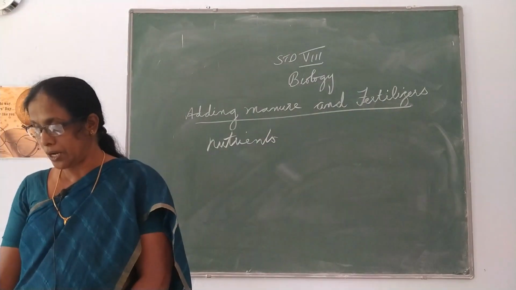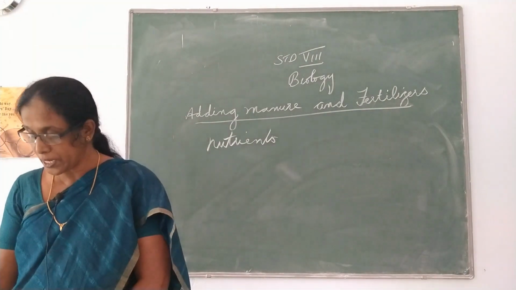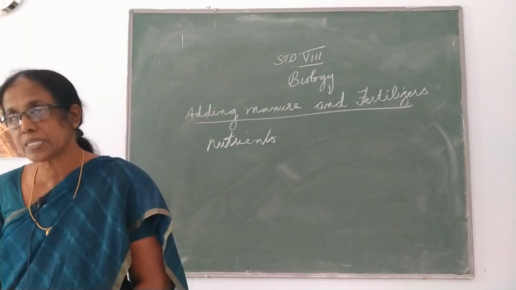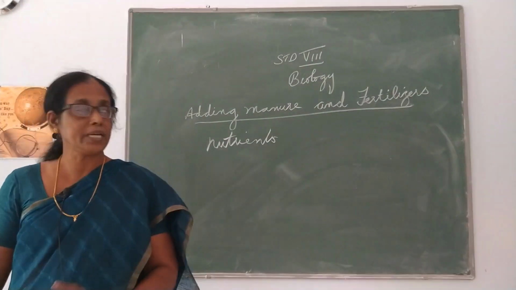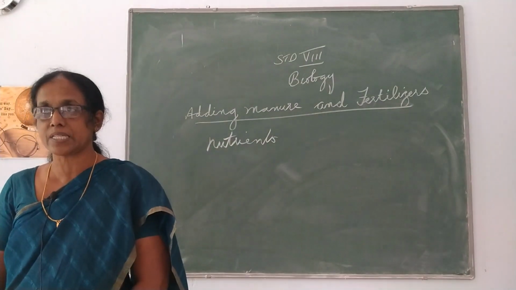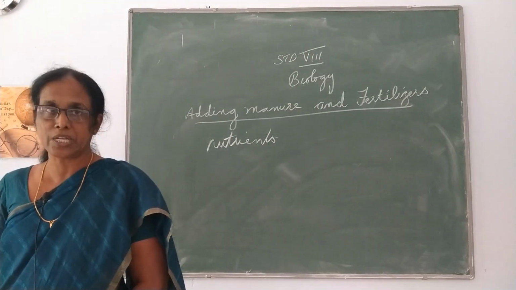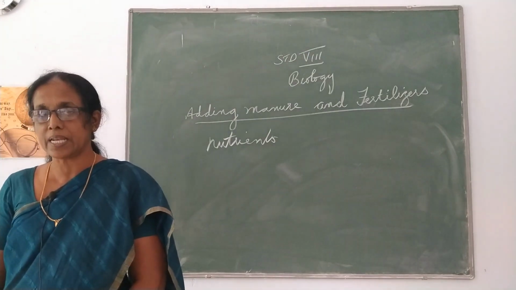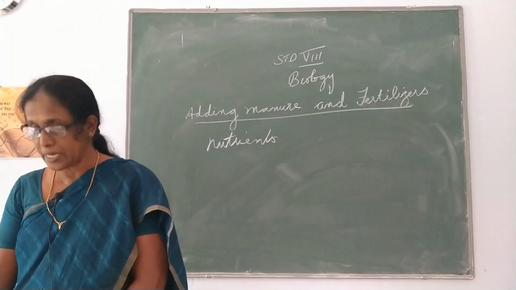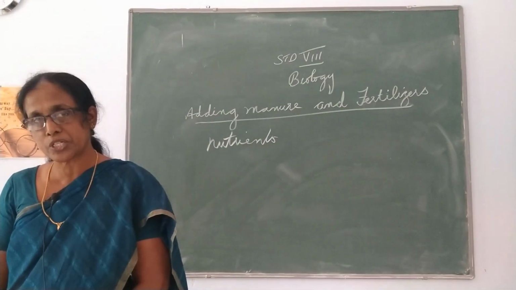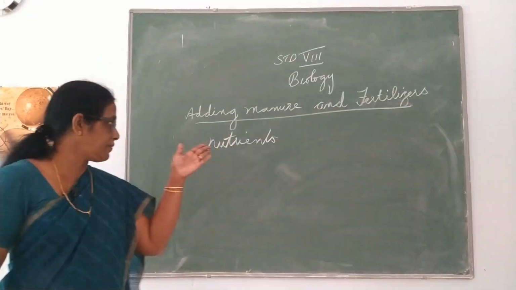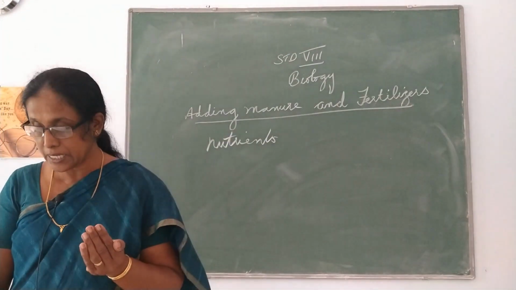So the continuous growing of crops makes the soil poorer in certain nutrients. So the farmers have to add the manures and fertilizers. Manure is an organic substance obtained from the decomposition of plants and animals. What is the meaning of decomposition? The breaking down of plants and animals. They are rich in humus, so the manure is an organic substance. The decomposition is done by the microorganisms.